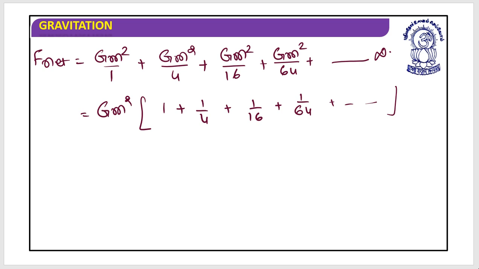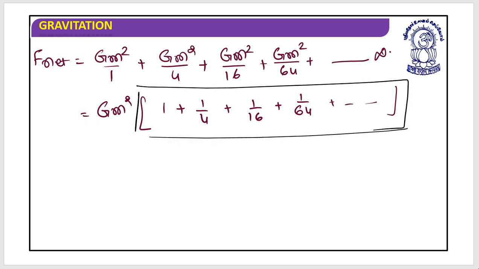Can you add this? Do you find any hope to get it done? If you remember, probably from ninth or tenth class, this is a GP, a geometric progression. How do I know that this is the first term, this is the second term, this is the third term, and this is the next?